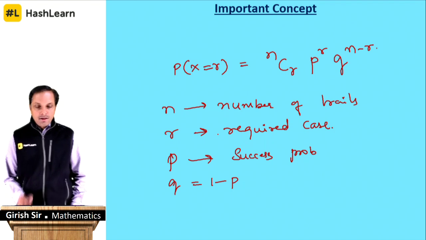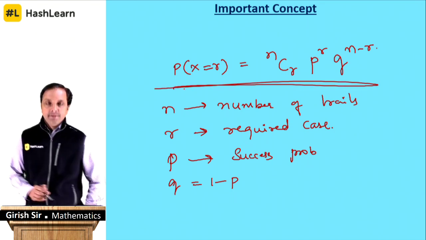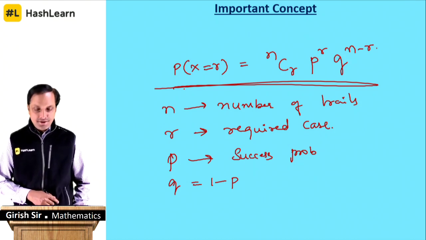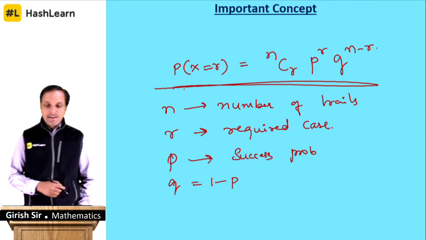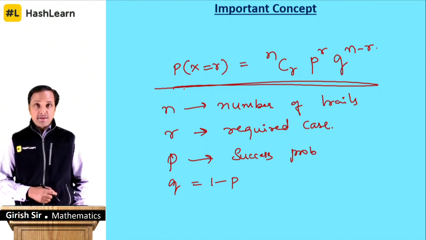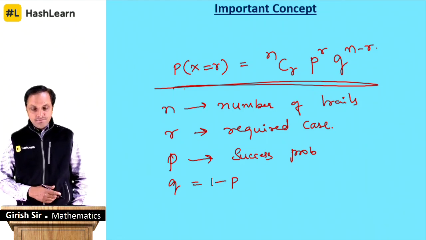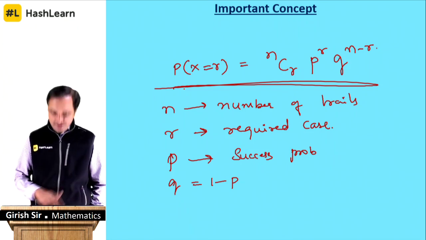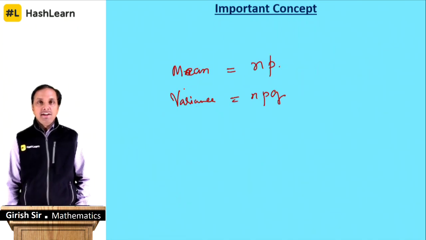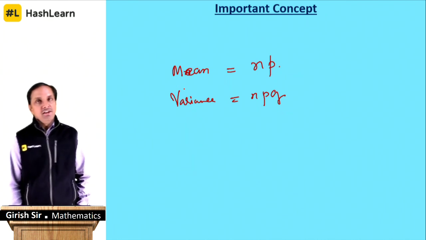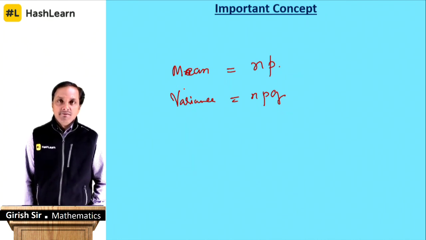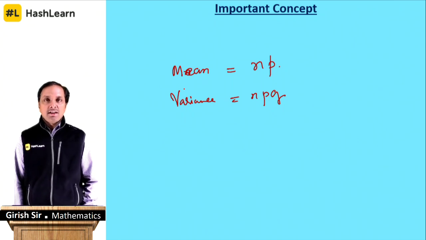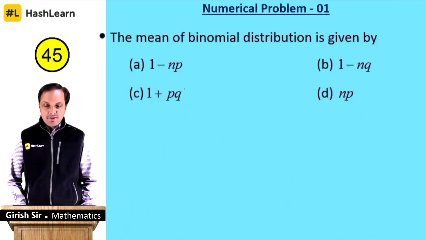That is, if you want the probability of any event under n trials, just take n as the number of trials, r is the required case, p is the probability of success, q is just the opposite, 1 minus p, that is not success. And if they ask you to find the mean, it is n into p and variance is n into p into q of a random variable.